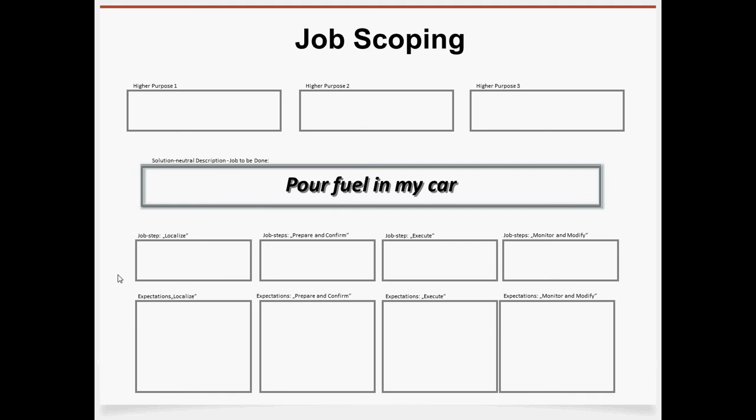First of all, in our job scoping exercise we are going to perform a job mapping, which is written down below. So we want to first look into the job step of localizing, then prepare and confirm, then execute, and then monitor and modify. So let's look into how this is done.